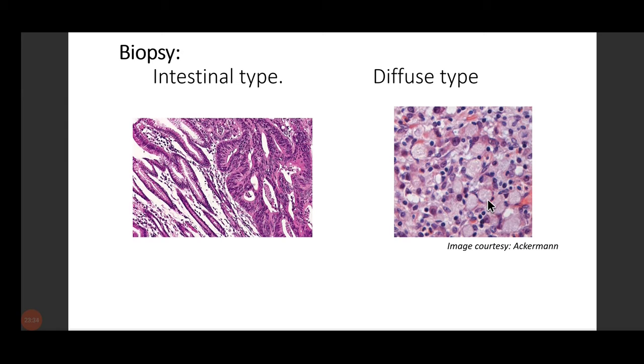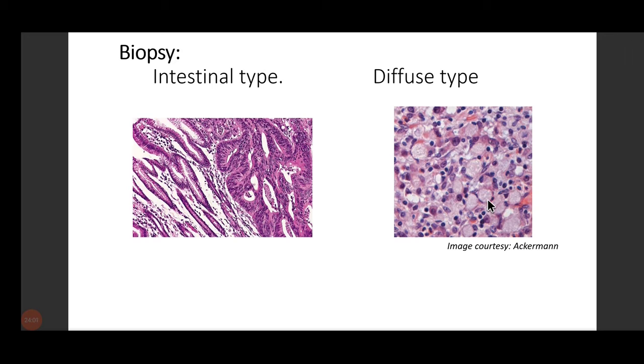Individual cells will be able to see. Yes, non-cohesive cells are seen. Individual cells can be appreciated here. So here, no glands will be formed, because to form a gland, the cells need to adhere to each other. Right? To form a group, you need to have bonding with each other. If you don't have bonding, you'll be standing alone. Right? So in these cells, you get to see individual cells.